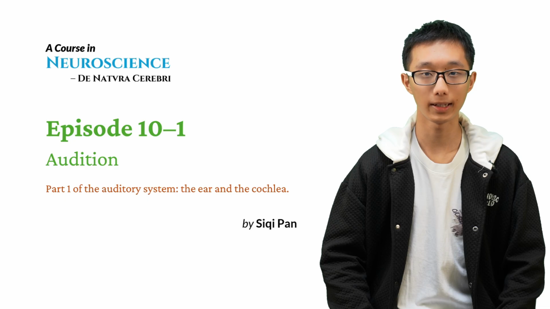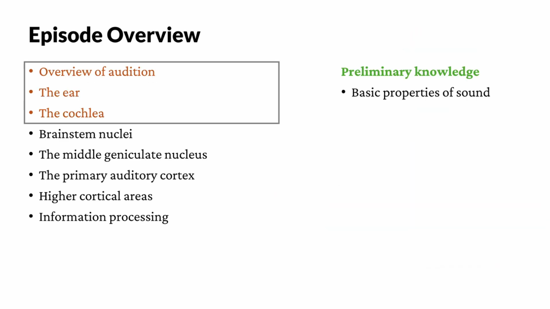Hello everyone! Today we're going to learn about the auditory system after the visual system. The auditory system is another exemplary sensory and perception system. In this episode, we're going to first take an overview of audition and then take a look at the sensory organ, the ear, or more specifically, the cochlea.